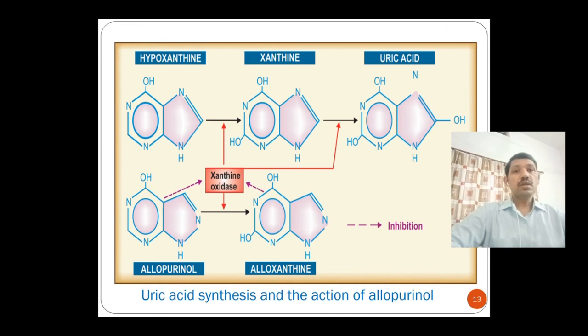Now we'll focus on the first step, where hypoxanthine is converted into xanthine. This conversion takes place in the presence of an enzyme, xanthine oxidase. If we decrease the activity of xanthine oxidase in any way, further uric acid will not be formed. That we do with the help of the drug allopurinol. Allopurinol acts on xanthine oxidase.